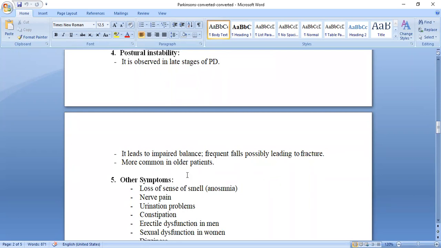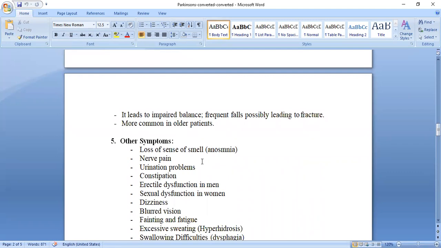These symptoms more commonly occur in older patients. Fracture appears because the bones are already weak. Due to older age the bones are already weak, and if the individual has PD, Parkinson disease, then due to the postural instability, what happens? The individual will fall down, isn't it? And due to that, there may be appearance of bone fracture. Now the other symptoms, did you understand?